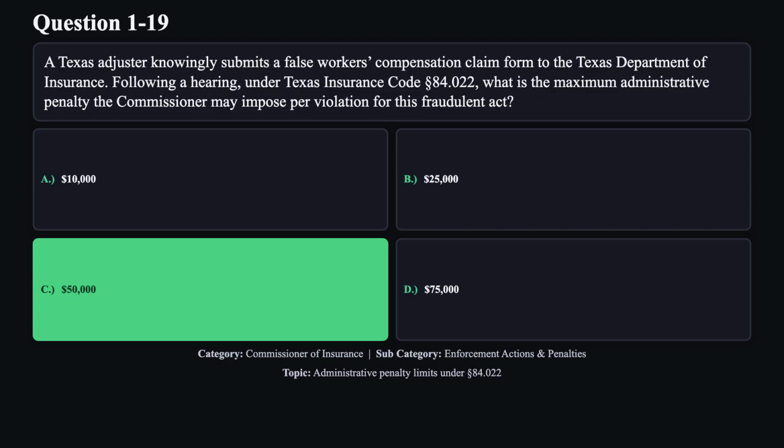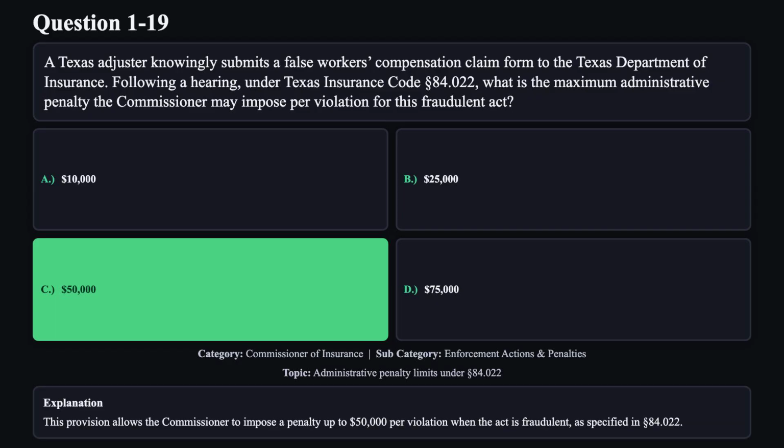The correct answer is C. This provision allows the Commissioner to impose a penalty up to $50,000 per violation when the act is fraudulent, as specified in Section 84.022.